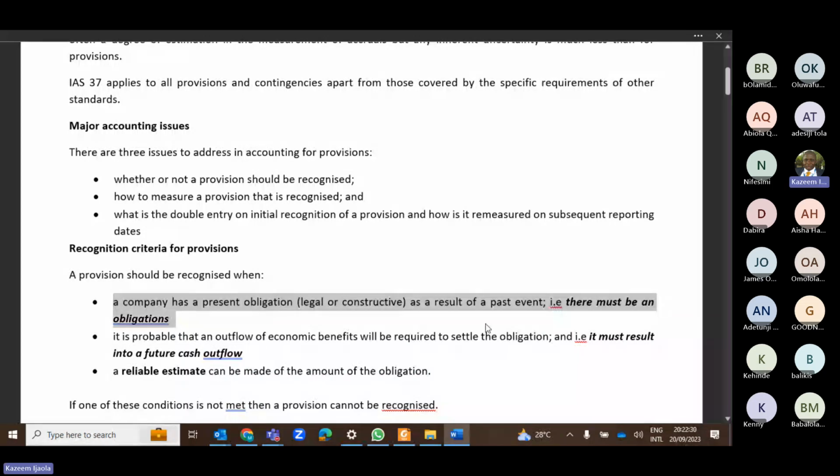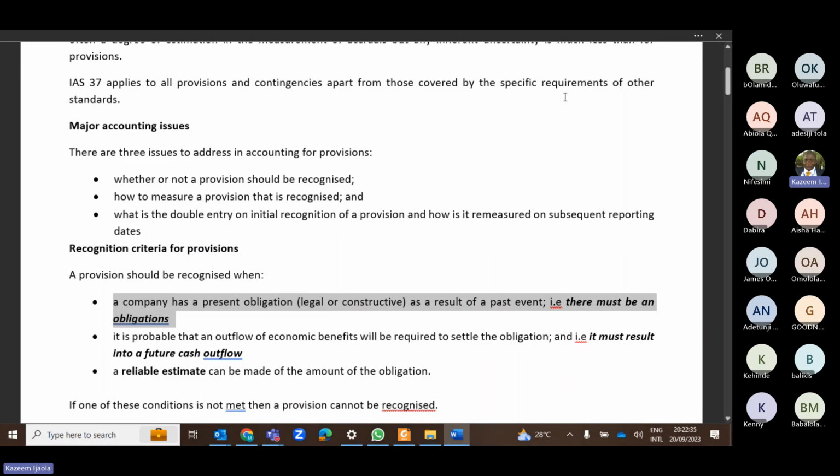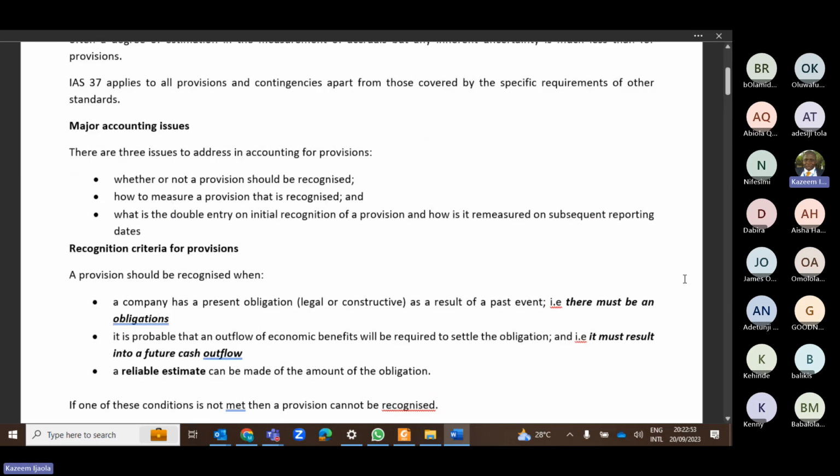So the first one is the obligations, right? So we've already explained the obligation, that the obligation could be in form of a legal or constructive. So legal is the one that is documented, while constructive is not documented, but through your past performance, you must have created a valid what? Expectation that you will continue to honor the obligations. That is what is referred to as what? A constructive obligation. Okay? So that's the first one.